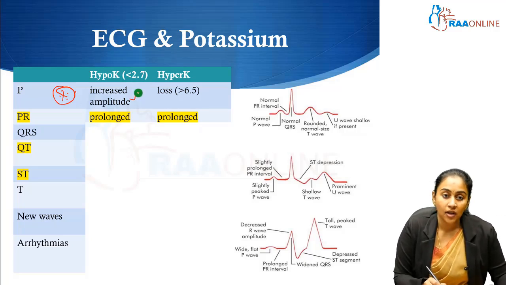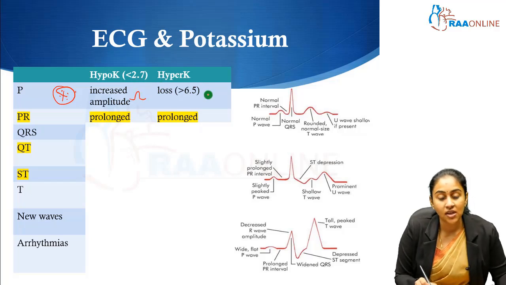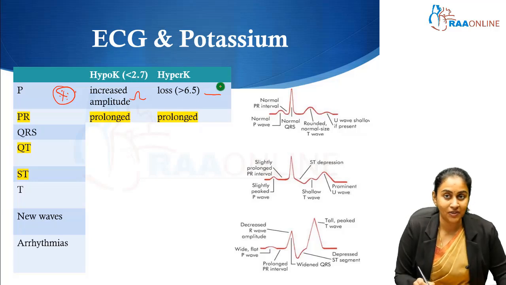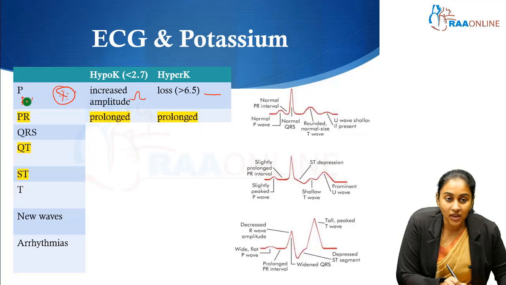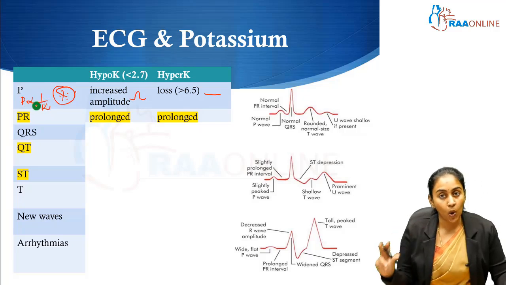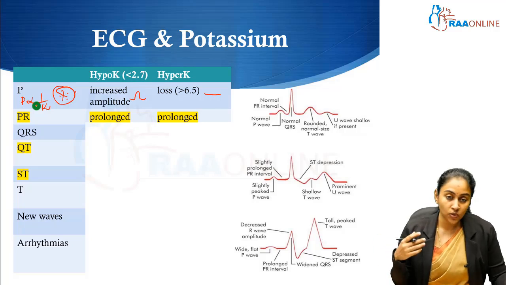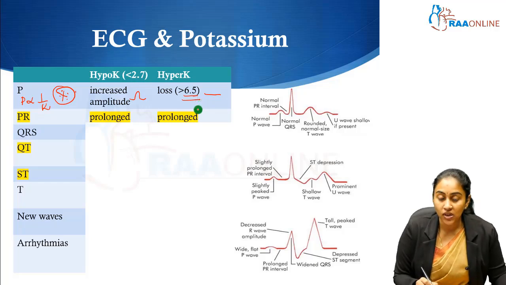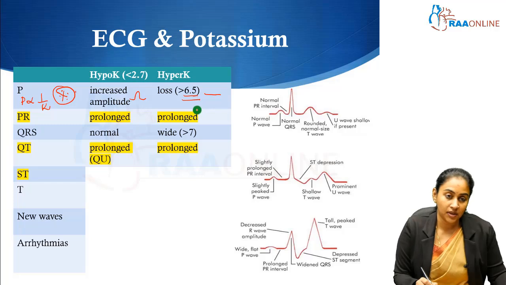Basically, remember that the P wave is going to be inversely proportional to the potassium. So if there is very less potassium, the P wave is going to be nice and prominent. If there is very high amount of potassium, then there is going to be hardly any P wave. So remember, P wave is going to be inversely proportional to the potassium. Hypokalemia is going to result in a tall P wave. Hyperkalemia is going to result in loss of P waves, and this generally occurs when the potassium level is above 6.5.